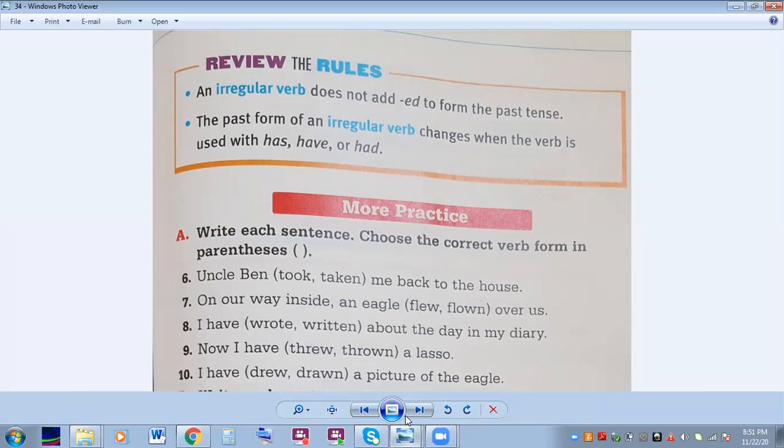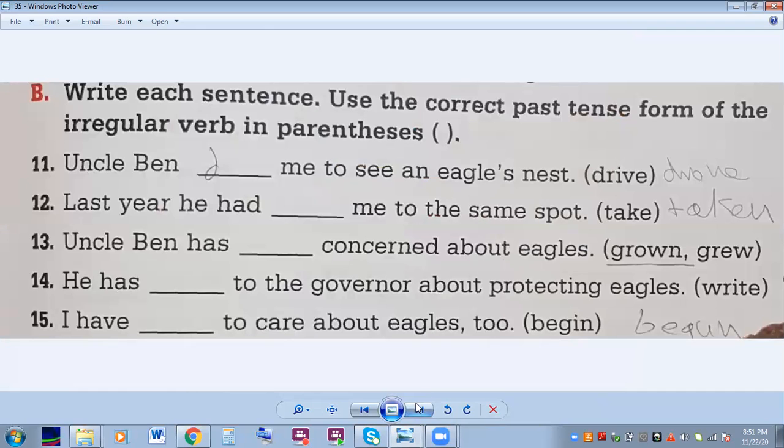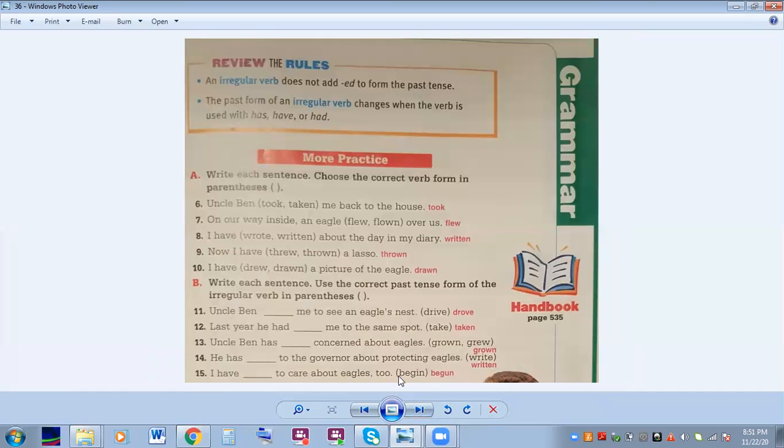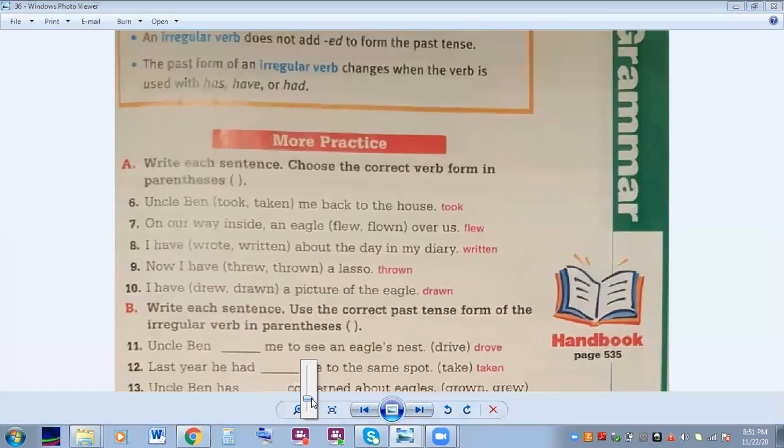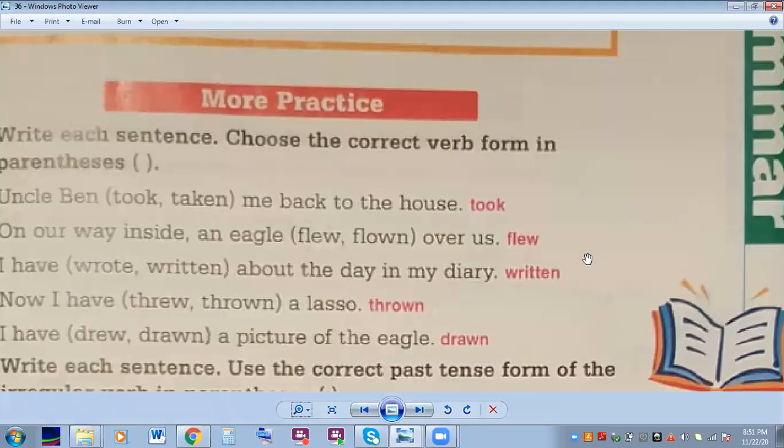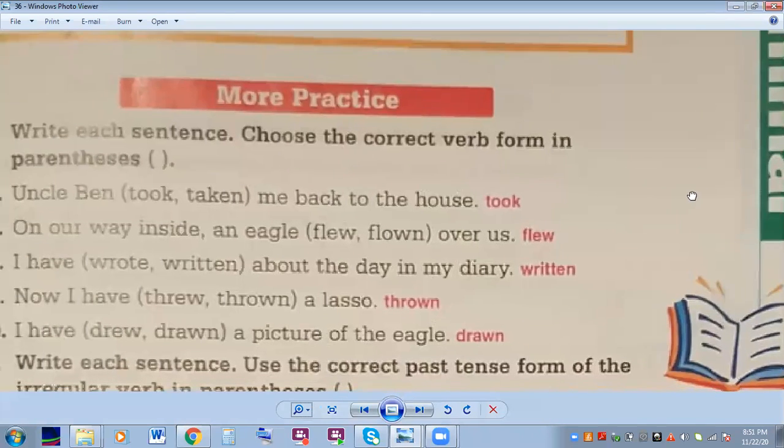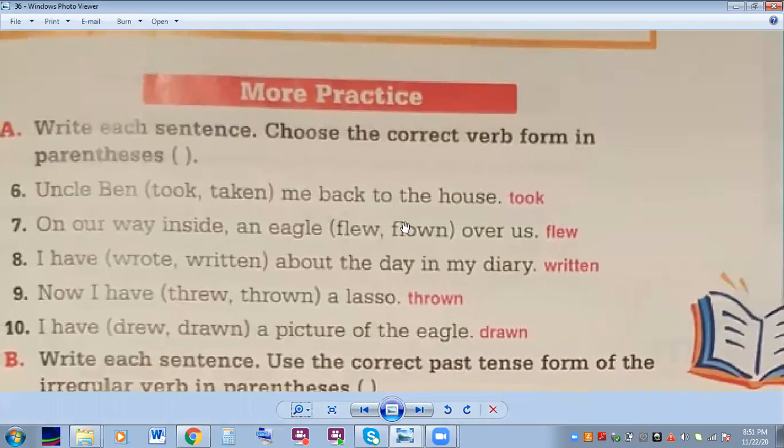All right, let's look at the answers together. Number 6, Uncle Ben took me back to the house. Number 7, on our way inside, an eagle flew over us. I have written about my day in my diary. Now I have, notice have, thrown a lasso. I have drawn a picture of the eagle.